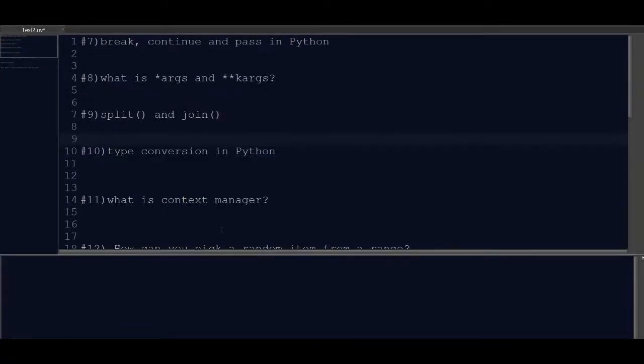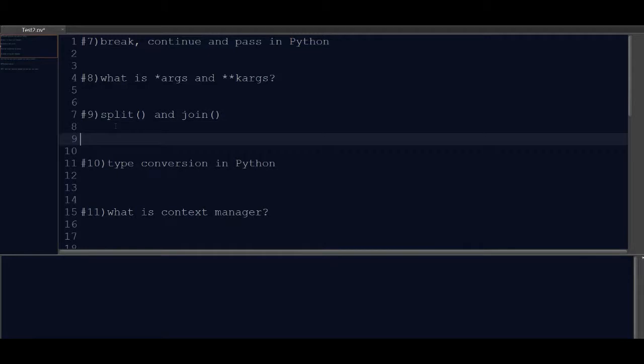Now let's move to our next question. What are split and join? Split, as the name suggests, is used to split a string based on the given delimiter, whereas join is used to join strings based on the given delimiter. Now let's try to understand the same thing with one small example.